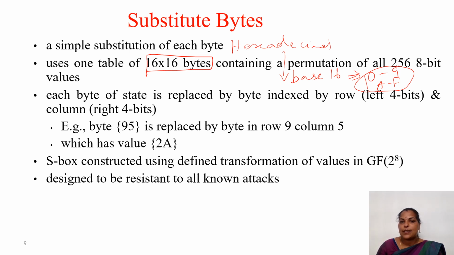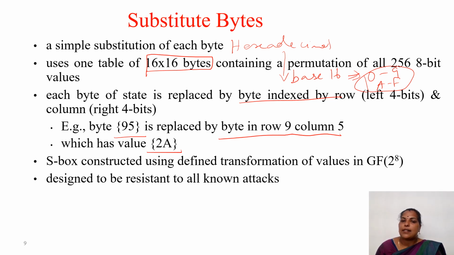It is a 16 cross 16 bytes table containing a permutation of all 256 8-bit values. So each byte of the state is replaced by the byte indexed by the row, that is the left 4 bits, and the column, that is the right 4 bits. That is, we always have 2 hexadecimal digits. The left digit we have to check in the row, and the right digit we have to check in the column. So here, byte 95 is replaced by the byte in row 9 and column 5, which has a value 2A. We will check in the table.